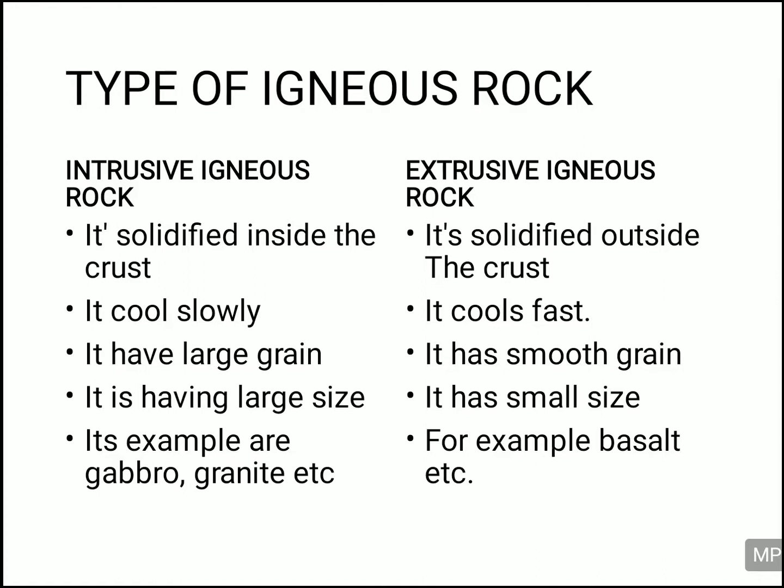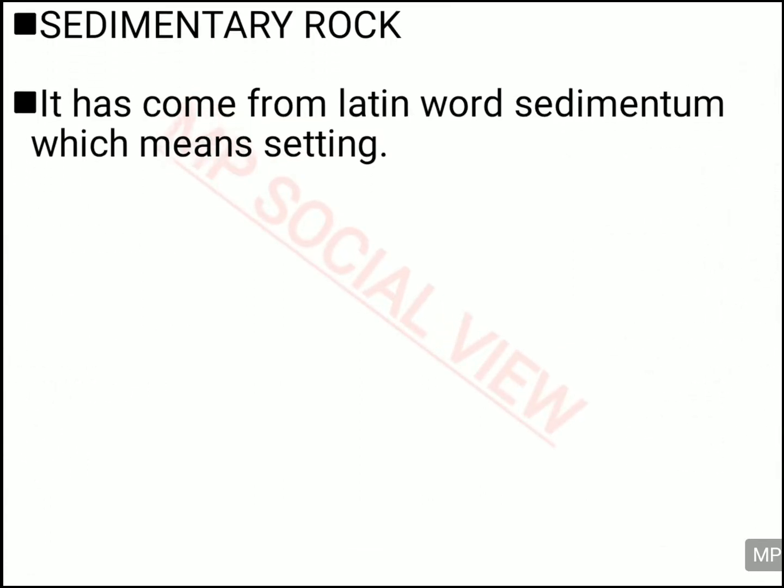Whereas extrusive igneous rock has smooth grains. Their particles are very smooth and small, and the sizes of the rocks of extrusive igneous rock are also very small. The example of intrusive igneous rock can be gabbro, granite, etc., whereas the example of extrusive igneous rock can be basalt and others.